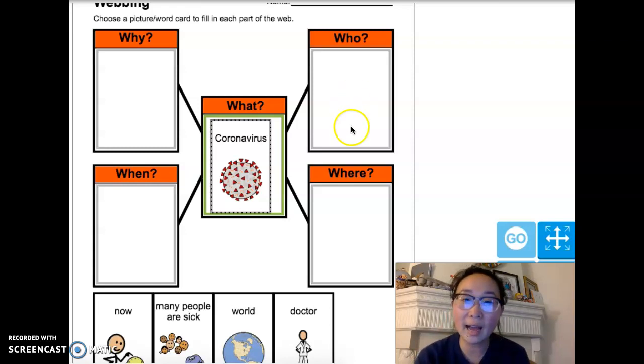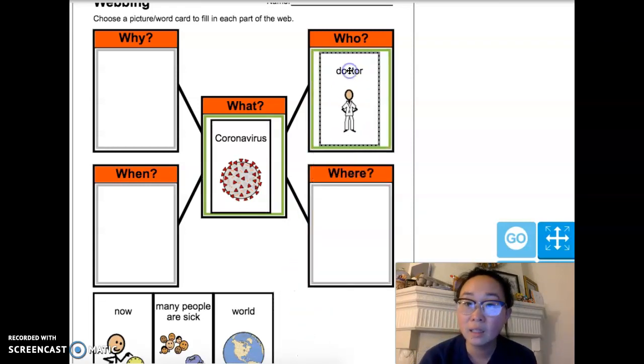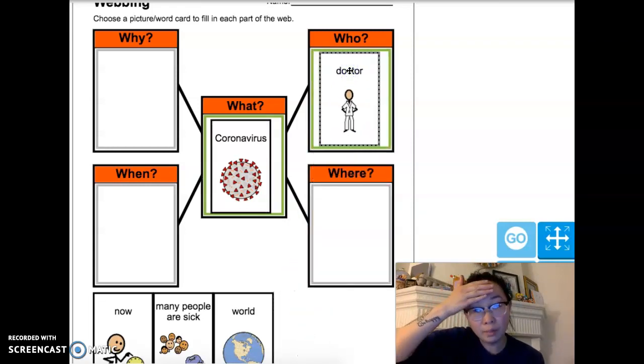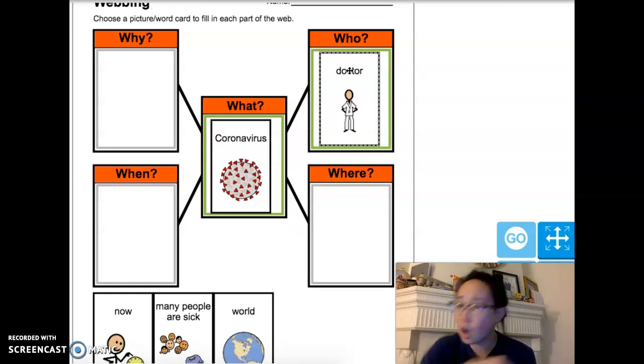And the answer to that is a doctor. If you are not feeling well, maybe you have a fever, maybe you have a cough, or any other symptoms, it doesn't have to be coronavirus related, you might want to go see a doctor.